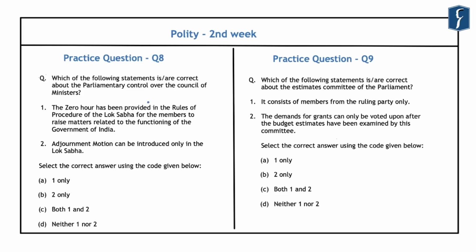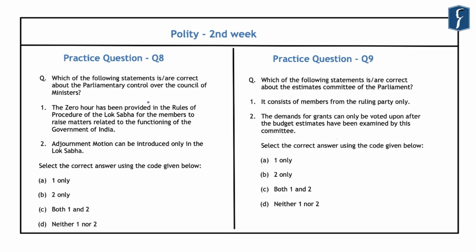Now, normally during the parliamentary proceedings, the members ask questions to the ministers regarding the government policies during the question hour. However, an informal device is also available to the members of the parliament to raise the matters of the Government of India. And this informal device is known as the Zero Hour, which starts immediately after the question hour.